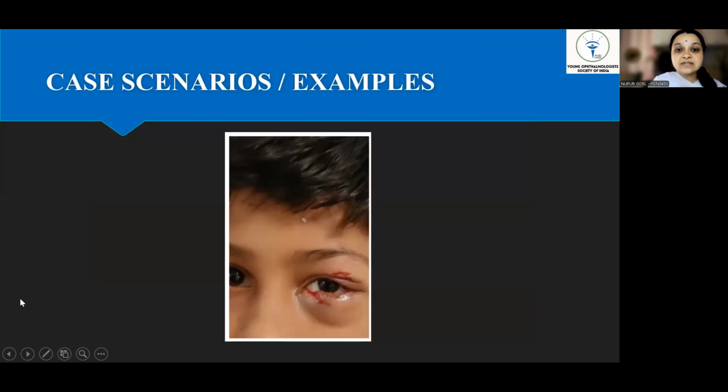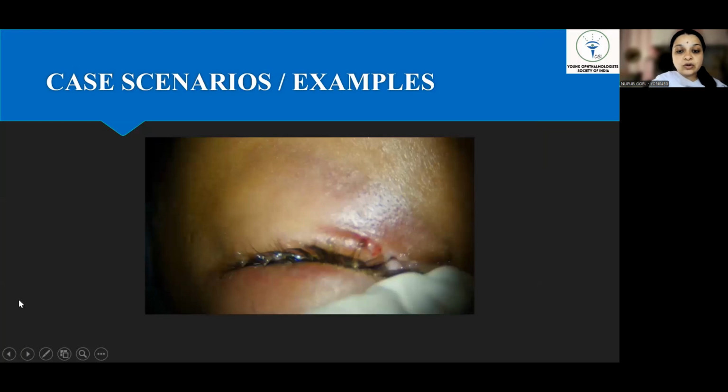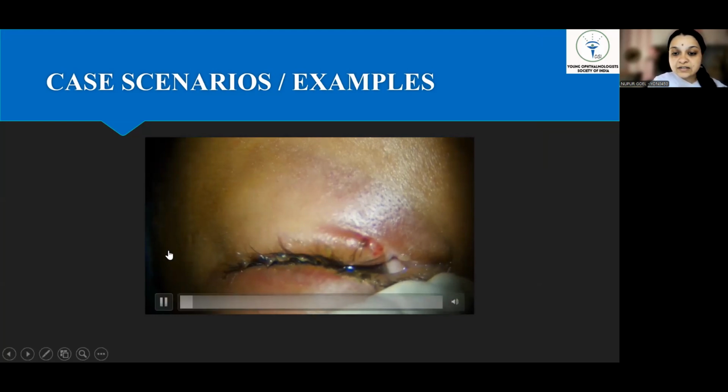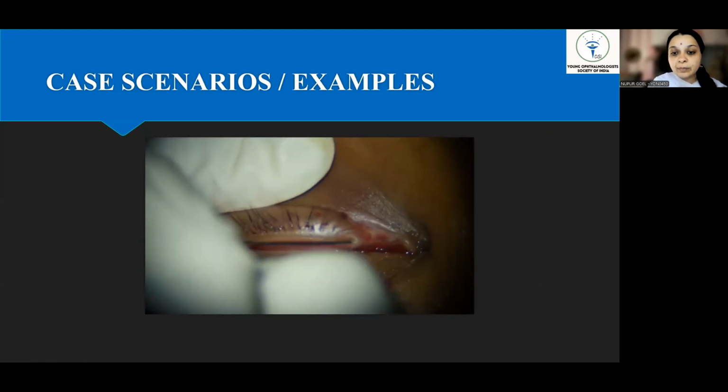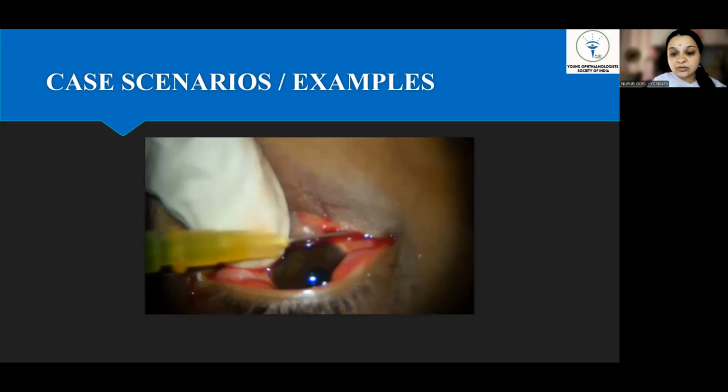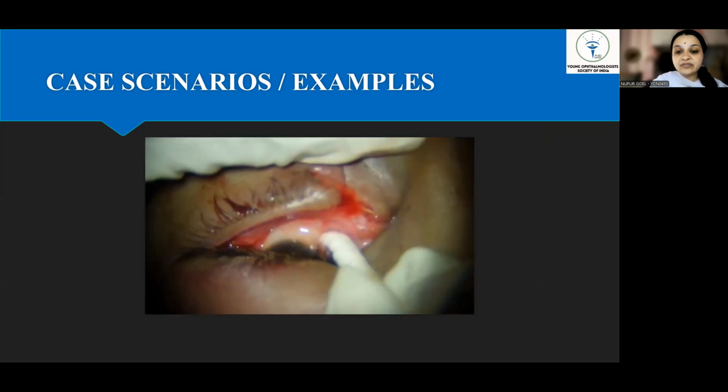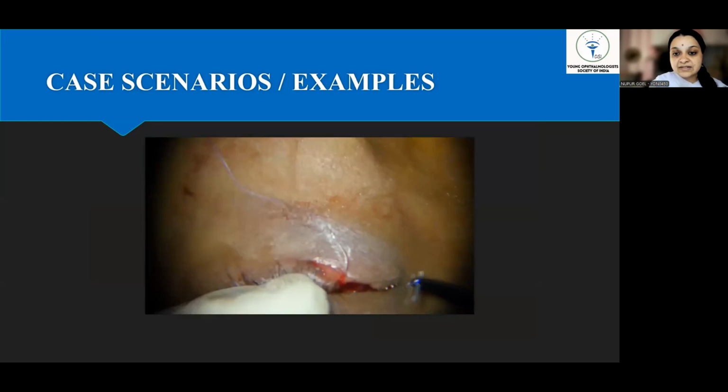These are certain scenarios or case examples. This 11-year-old child came to us with a lower lid laceration and lower canalicular tear following an injury with a rod. After all the requisite investigations and fitness, the child was taken up for lower lid canalicular tear repair, and this is how we proceeded. First, punctum dilation was done. A Bowman's probe was inserted into the cut end, the distal end. Then we identified the proximal end and injected saline and found the syringe was patent.